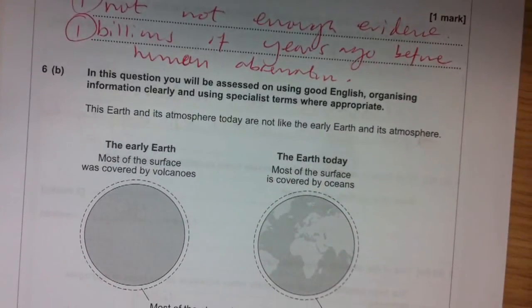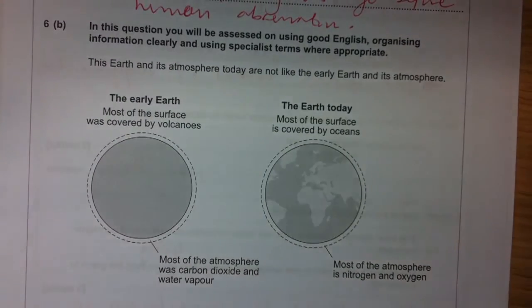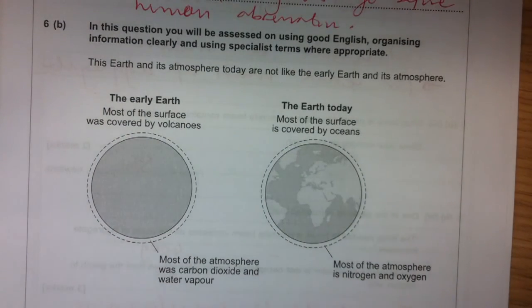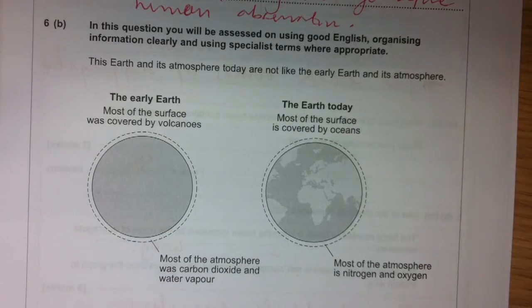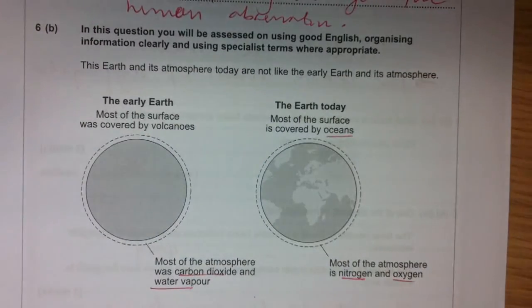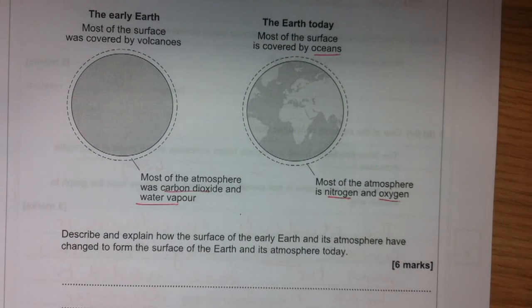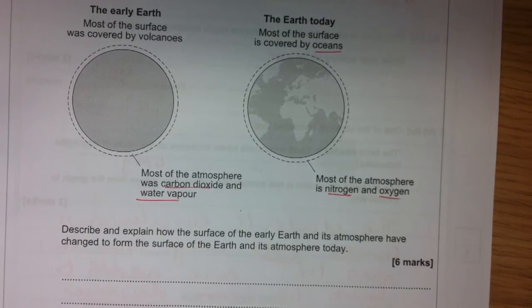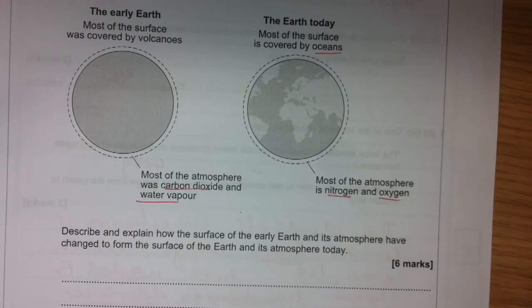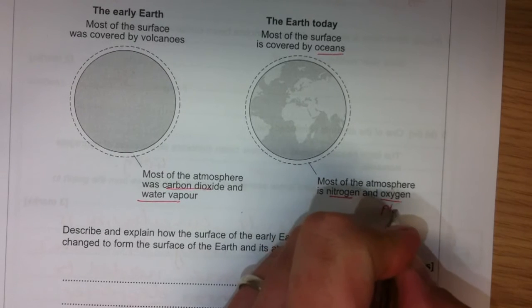Alright, let's crack on. The Earth and its atmosphere is today not like the early Earth and its atmosphere. Most of the surface was covered by volcanoes, most of the atmosphere was CO2, water vapour, nitrogen, oxygen now, mostly covered by oceans. Describe and explain how the surface of the early Earth and its atmosphere has changed to form the surface of the Earth and the atmosphere today. Well, the oxygen's come from plants.